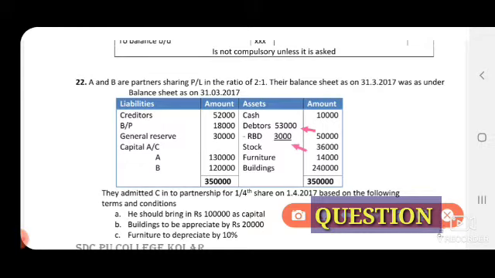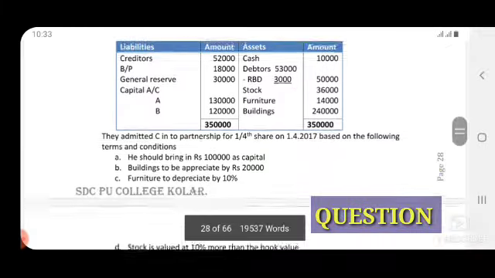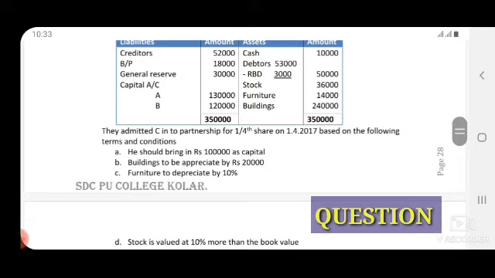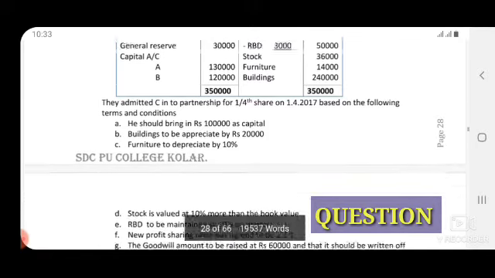So minus 3,000. So under revaluation account, 5,300 minus 3,000, under the amount column we have to record 2,300. So in balance sheet, total RBD you have to minus 5,300. So always the old RBD which is given in the balance sheet we have to minus.